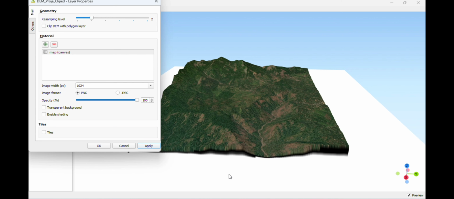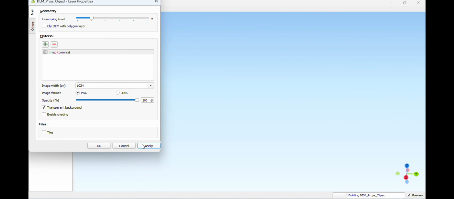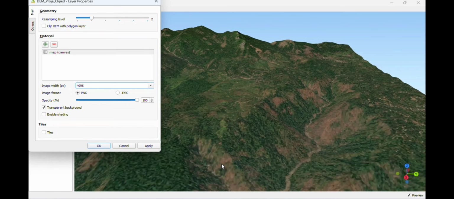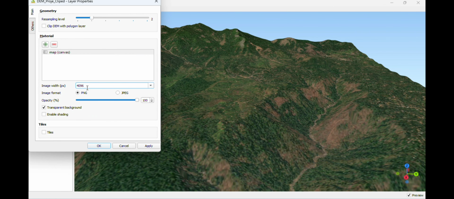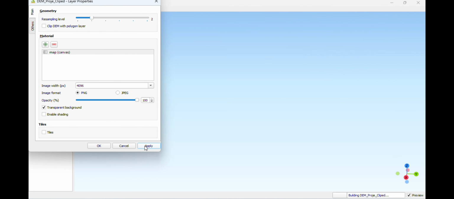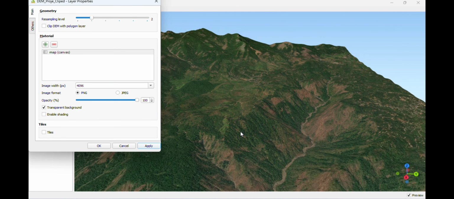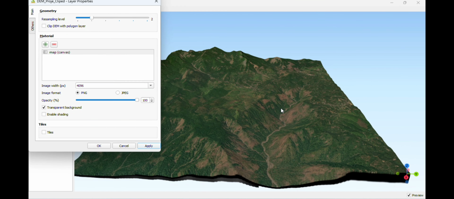It does not look appropriate, so I let it be a transparent background, and we have to increase the image width to 4096 so that we can now have a better, clearer visualization than before, and apply. And then go to scene settings.